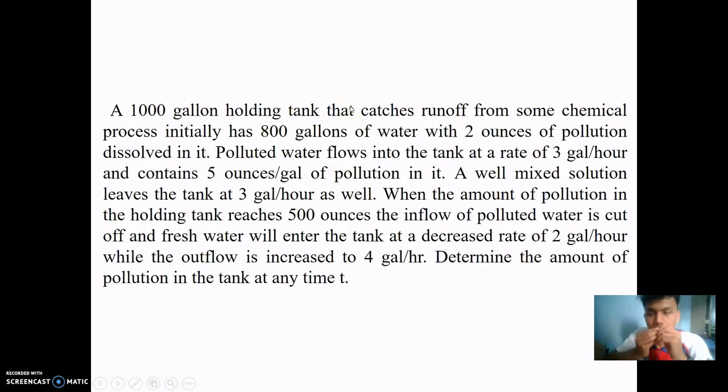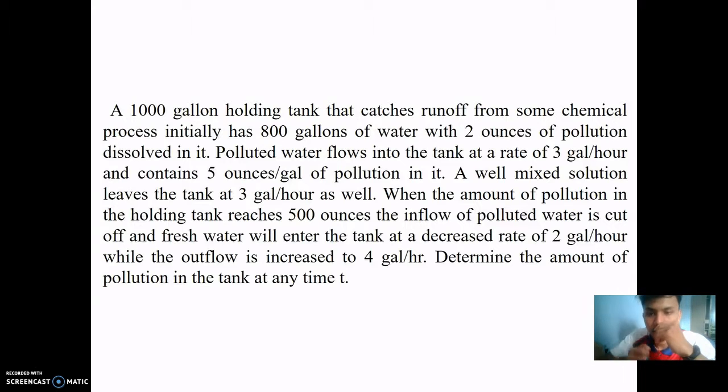So this is the question. Let me read the question first. A 1,000-gallon holding tank that catches runoff from some chemical process initially has 800 gallons of water with 2 ounces of pollution dissolved in it. The 800 gallons of water is included with 2 ounces of pollution. It is the initial condition.